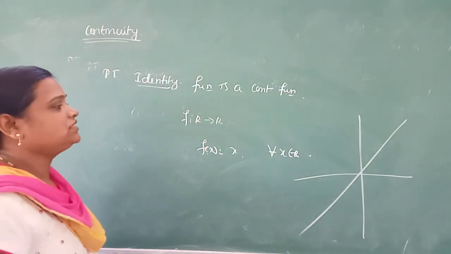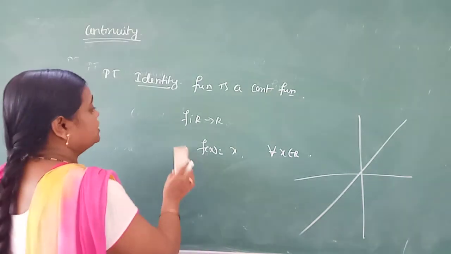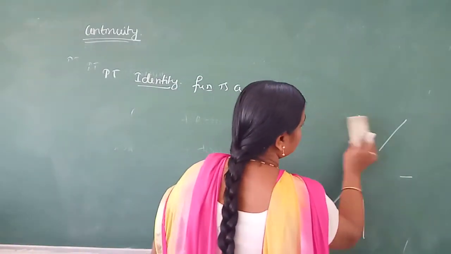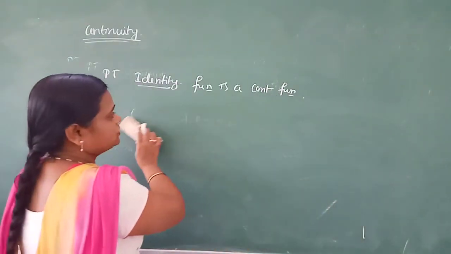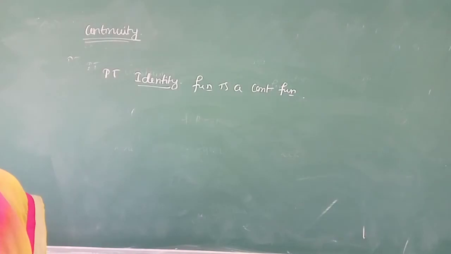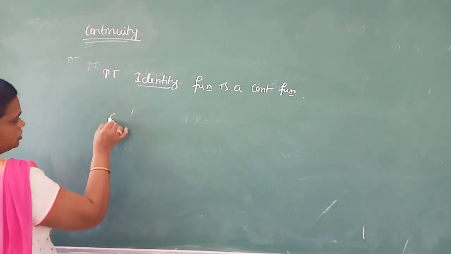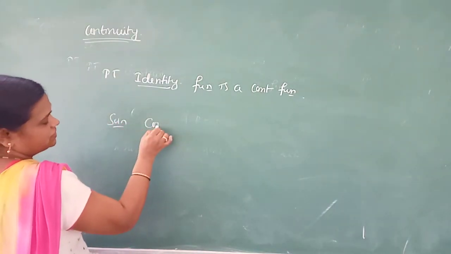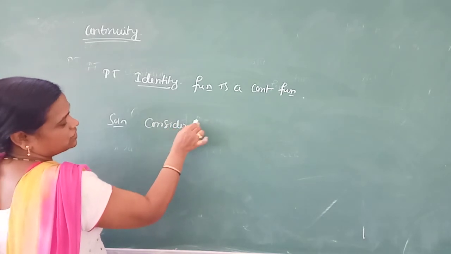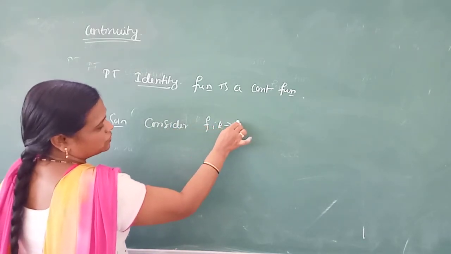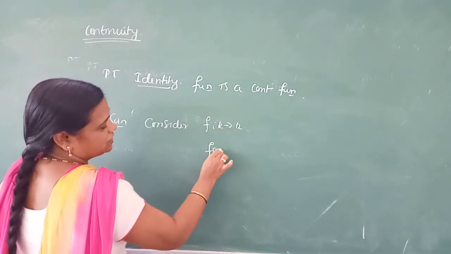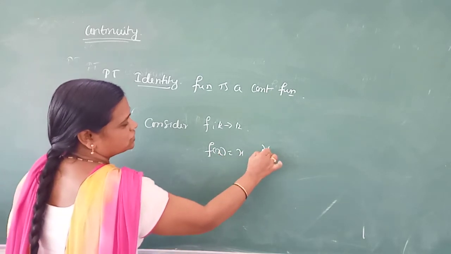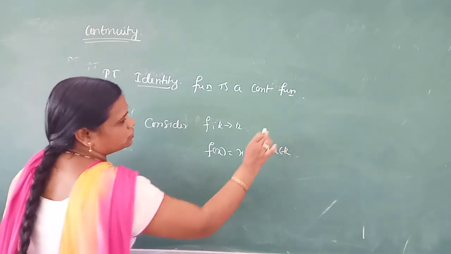By knowing that, now we have to prove the identity function is a continuous function. Solution: consider the function f from R to R defined by f of x equal to x for each x belongs to real numbers.